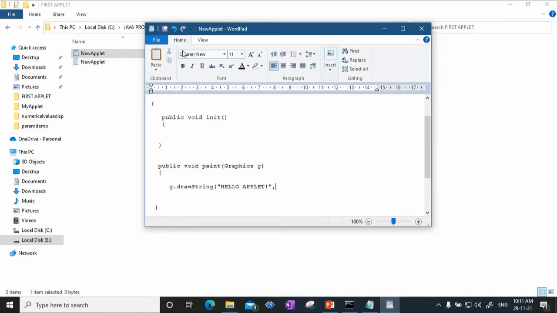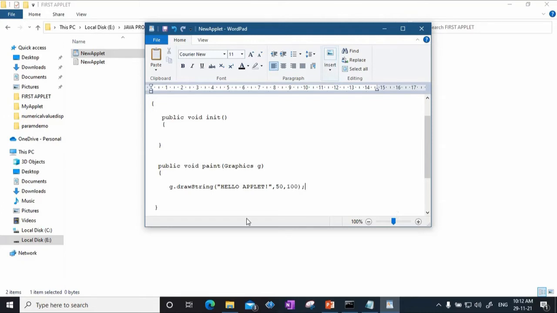If I want to print a message from this point 0, 0 with x as 50 pixels and y as 100 pixels, so ultimately somewhere here, I can specify that here. So 50 is the value of x and 100 is the value of y.